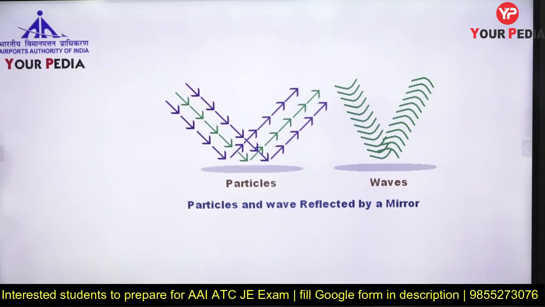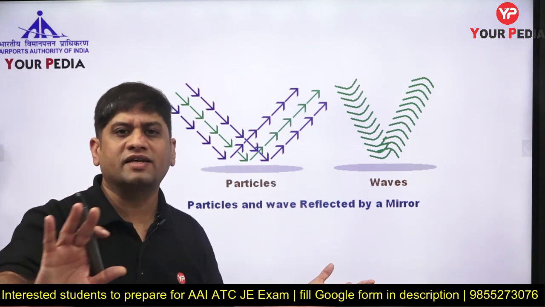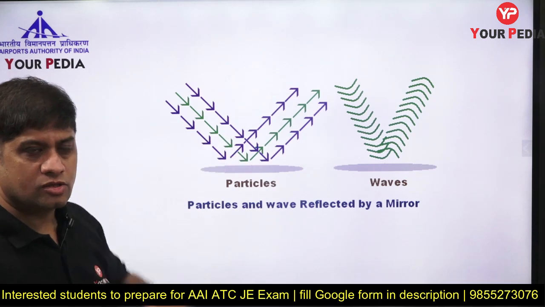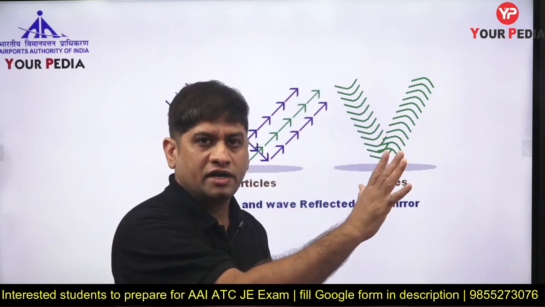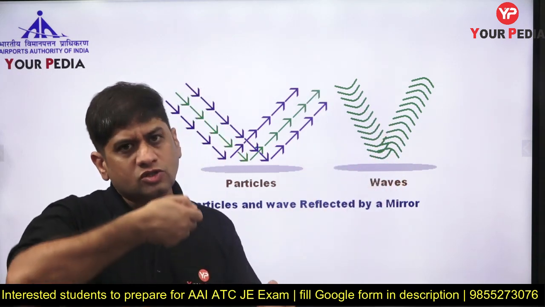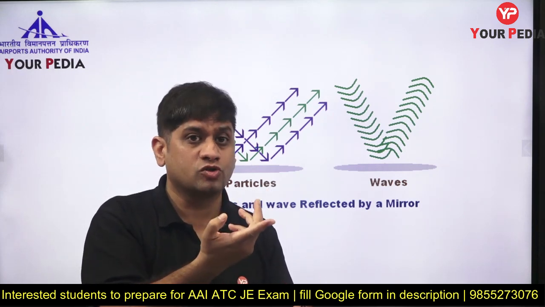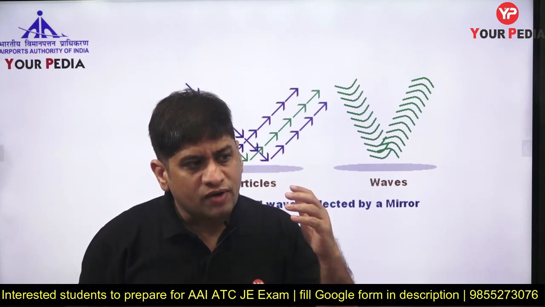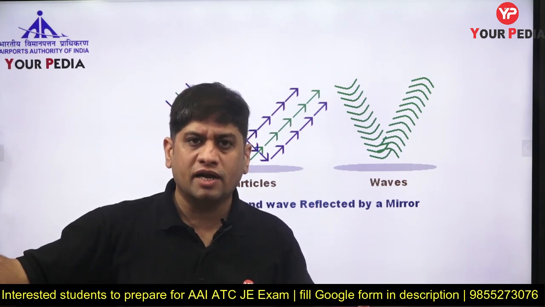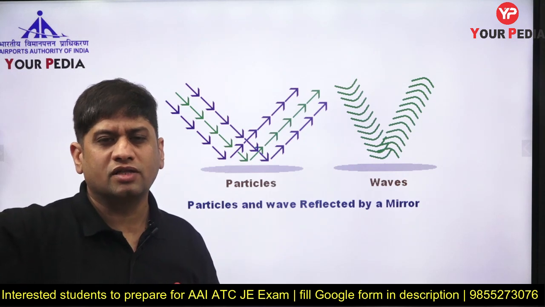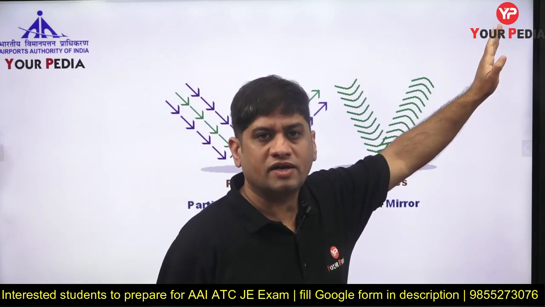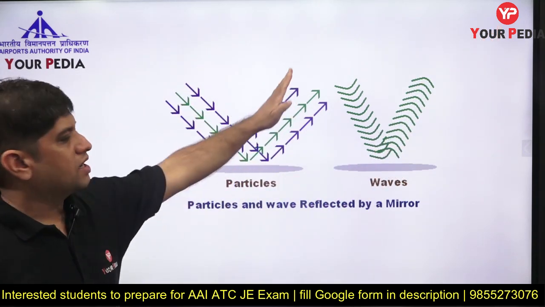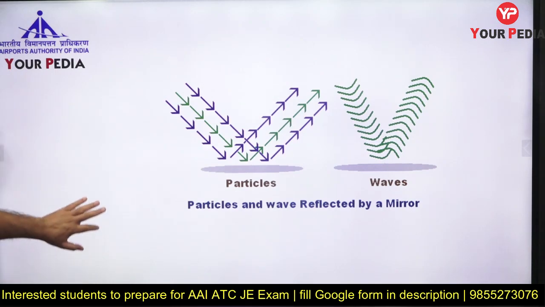I was giving you the example of mirror reflection. Mirror में reflection होता है, you know, a mirror has a reflection phenomenon. So the moment light comes, suppose this is a mirror in front of me and I throw a ball on it, the ball is a particle, it will also be reflected, right or not? Suppose I throw light through a torch on the mirror, this will also be reflected. So reflection shows the particle nature of light, and reflection also shows the wave nature of light. If a wave hits the mirror, it is also getting reflected. If a particle hits the mirror, it is also getting reflected. So reflection has both examples.